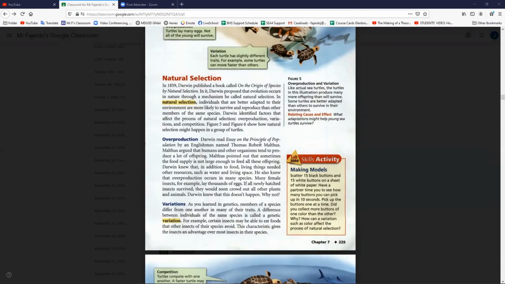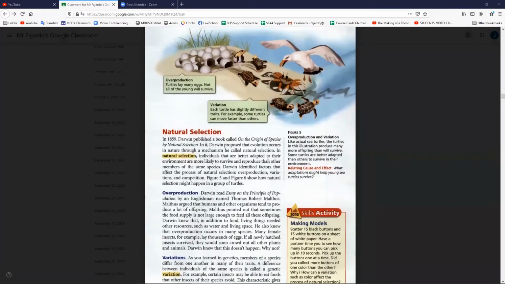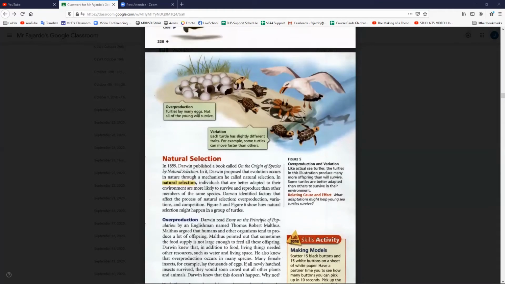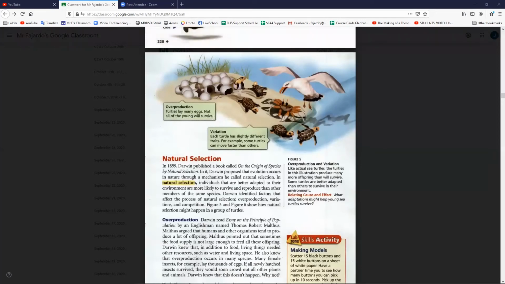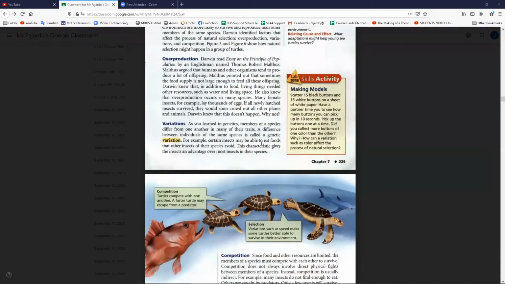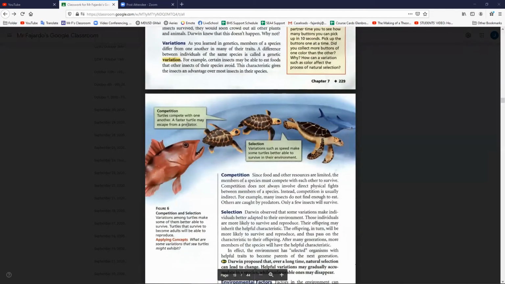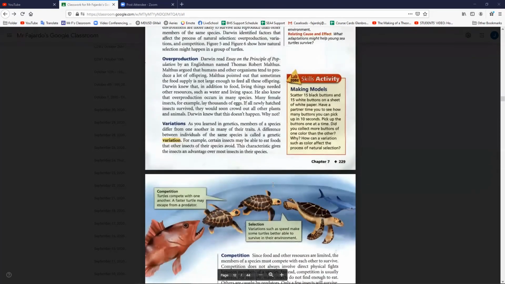Figures 5 and 6 show how natural selection might happen in a group of turtles. Right? So we have overproduction. Turtles lay many eggs, but not all of the young will survive. Variation. Each turtle has slightly different traits. For example, some turtles can move faster than others. Right? Competition. Turtles may compete with one another. A faster turtle may escape from a predator. In selection, variations such as speed make some turtles better able to survive their environment.